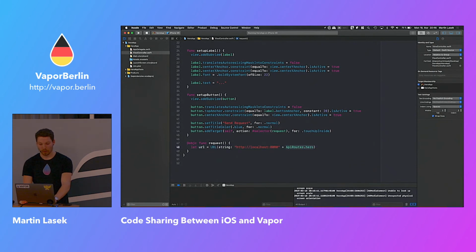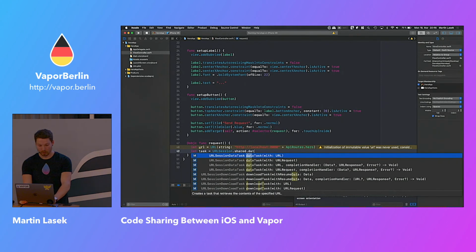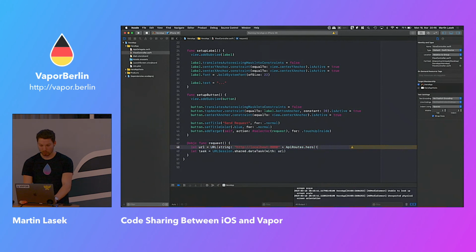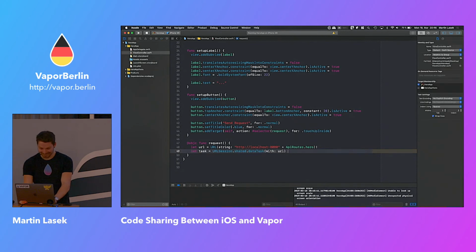So we are using the API routes already. I mean, it's room for improvement, but we're already using the shared package. And then we are defining a task, URL session, shared data task. Using that URL, we are force unwrapping here just for the sake of, I mean, sometimes it's okay. Don't laugh.